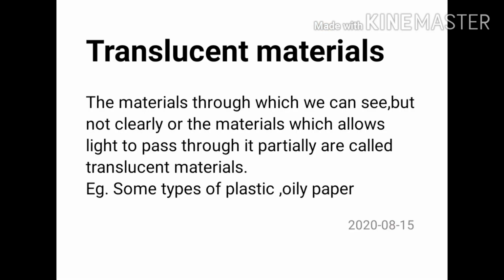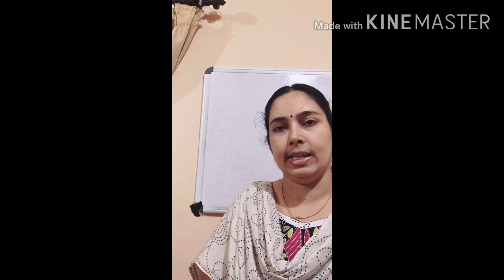Then what are translucent materials? The materials through which we can see but not clearly are called translucent materials, or the materials which allow light to pass through them partially are called translucent materials. Example, some kinds of plastics, oily paper, etc.